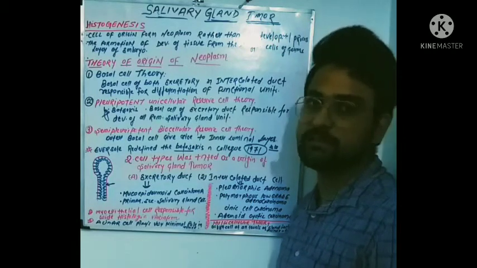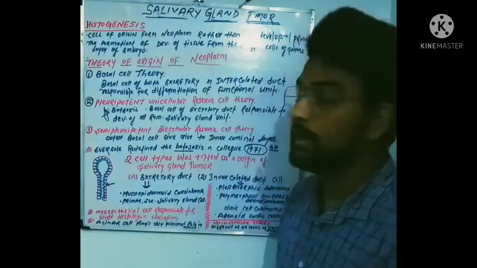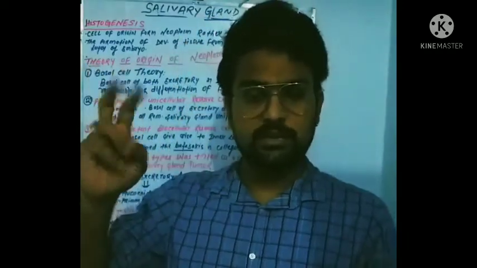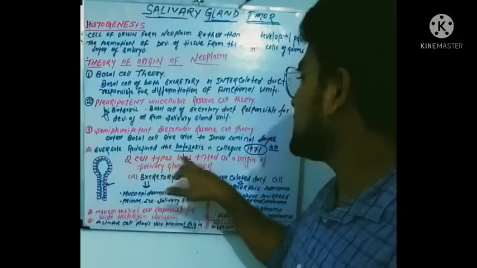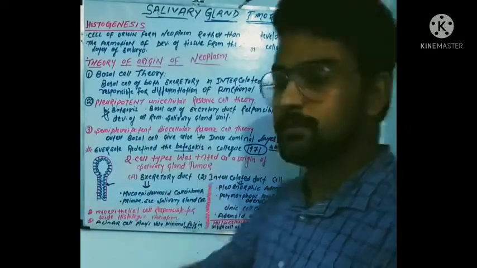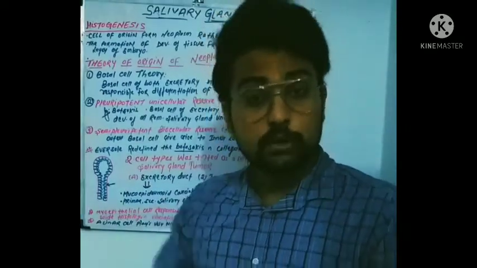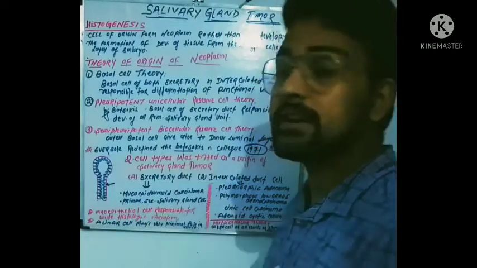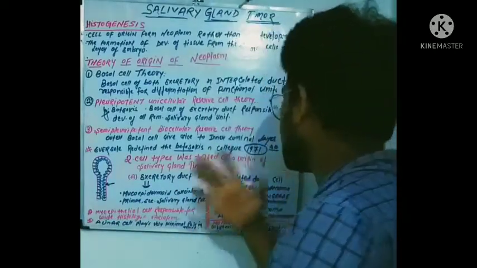The year was 1971. Now, according to Eversole, there are two cell types present in the excretory duct as the origin of salivary gland tumors. These two cells are the excretory duct cells and the intercalated duct cells.